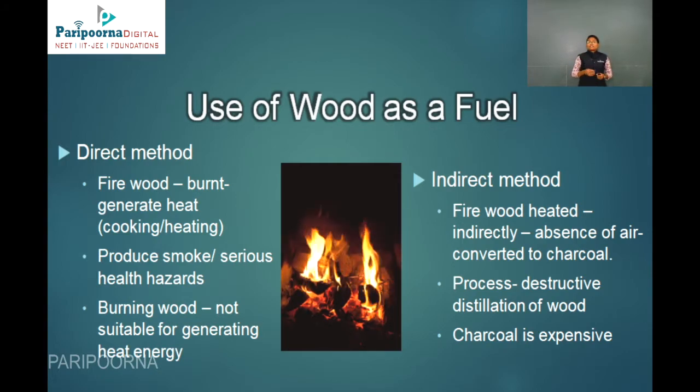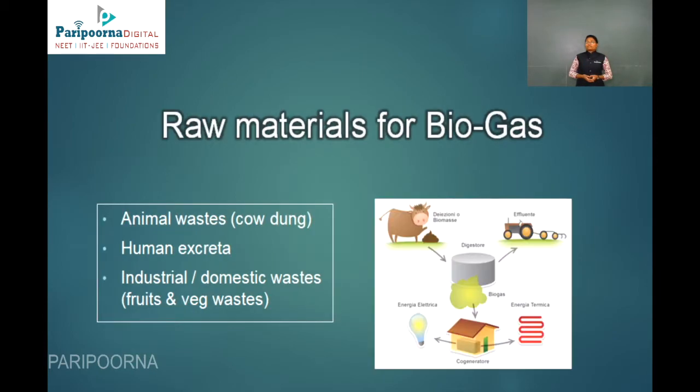In the direct method, the firewood is burnt to generate heat, and it produces smoke and serious health hazards too. So burning wood is not suitable for generating heat energy. In the indirect method, firewood is heated indirectly in the absence of air, which converts it into charcoal. The process is destructive distillation of wood, and charcoal is very expensive.